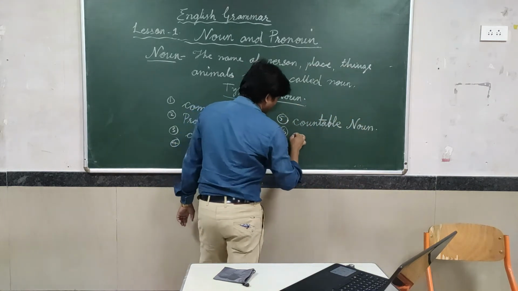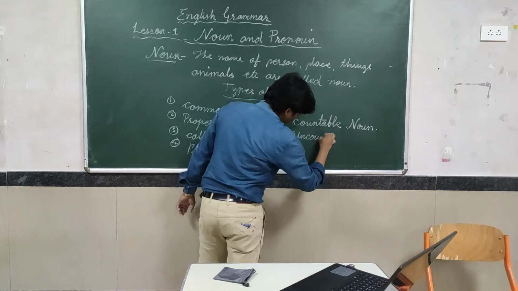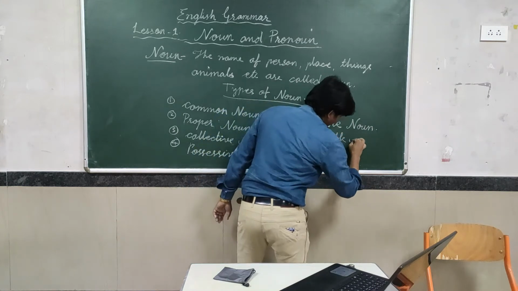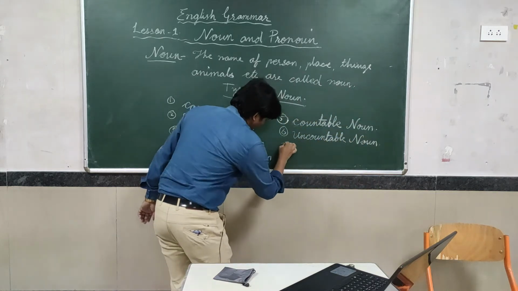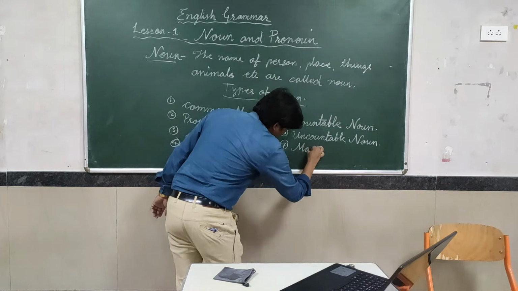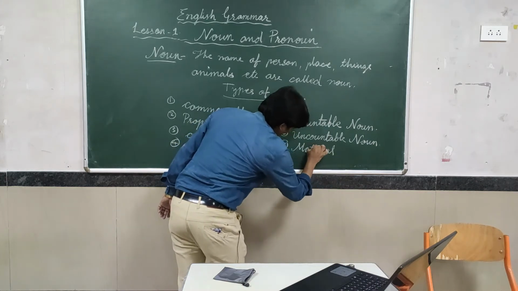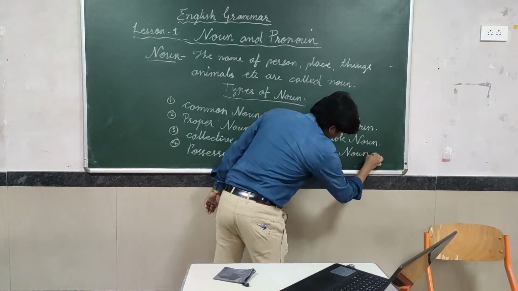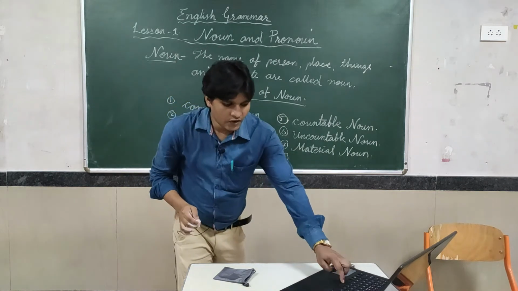Sixth point is uncountable noun. Seventh point is material noun. Eighth point is abstract noun.